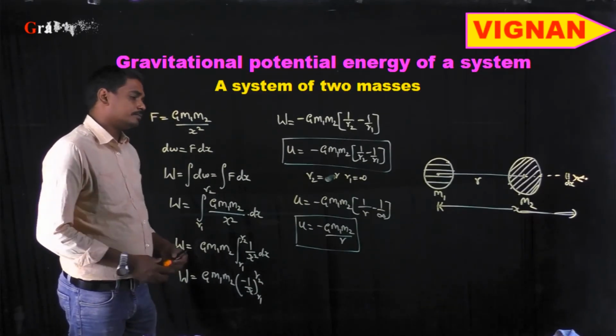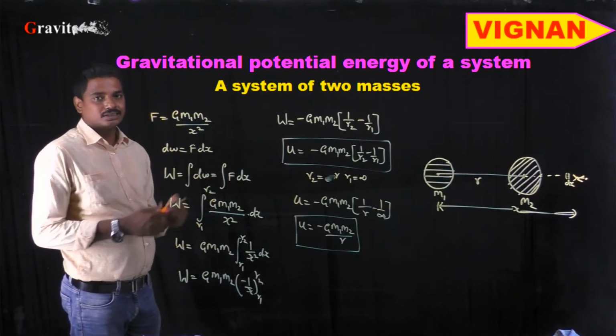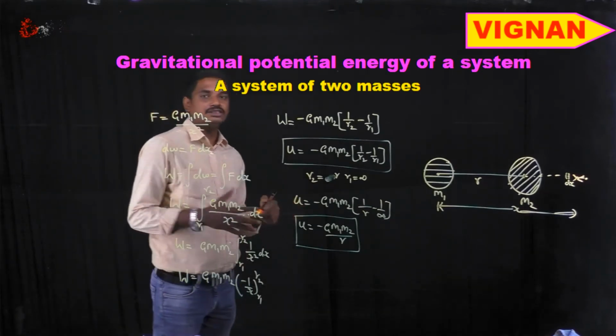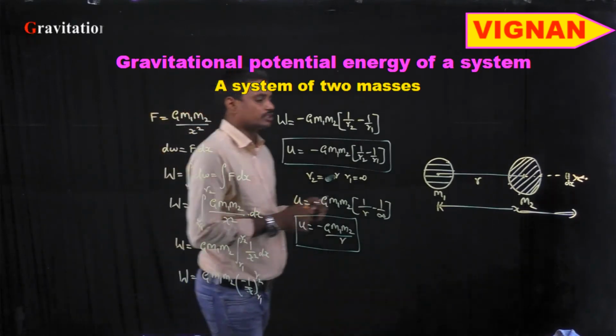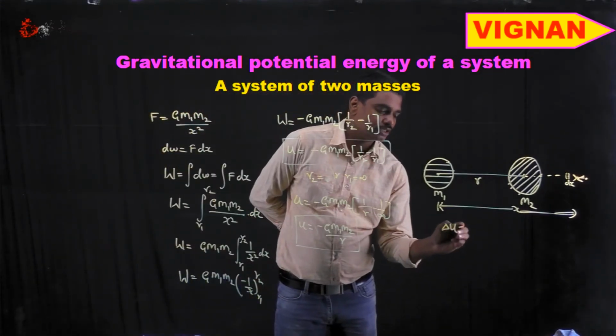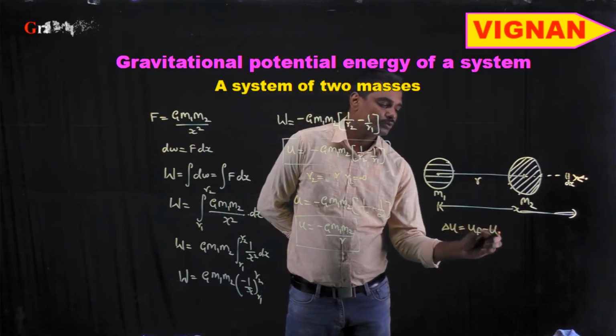So in this system, if initially the two bodies are at a distance of r1, and then the two bodies are separated by a distance of r2, then we need to calculate the change in potential energy. Delta U is equal to U final minus U initial.